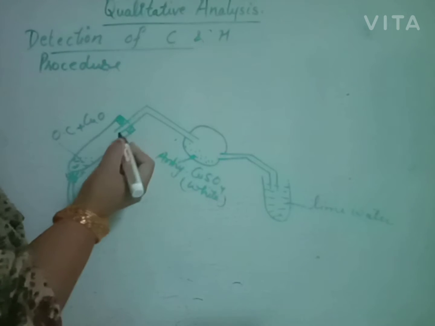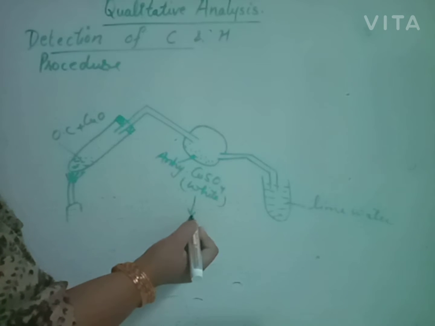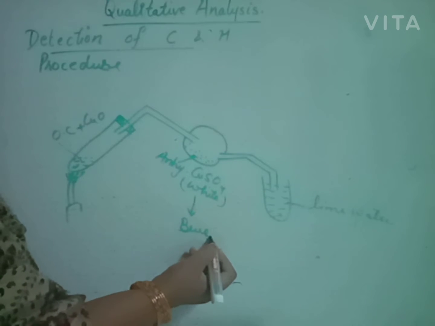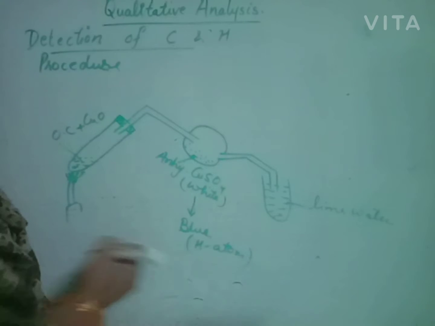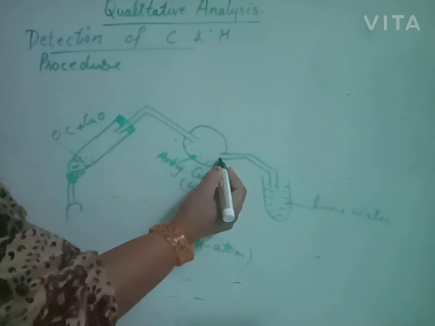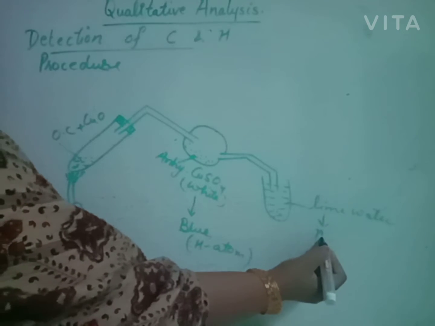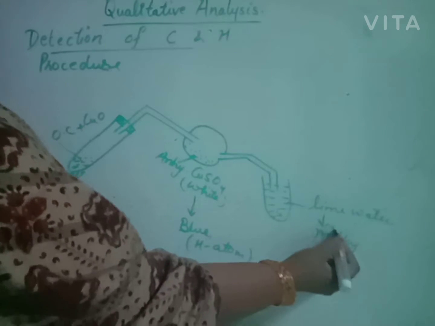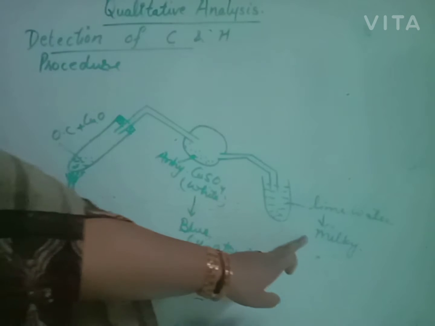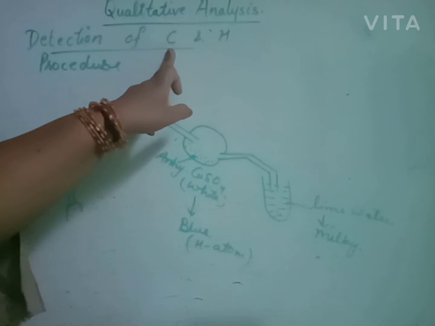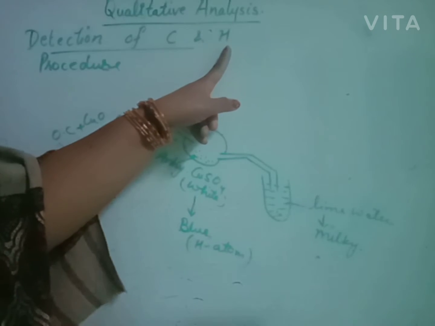If this mixture of gas passes through the delivery tube and the copper sulfate turns blue, that means hydrogen is present in the given organic compound. And the remaining gas passes through another delivery tube into lime water and this lime water turns milky. Then it is clear. Milkiness of lime water confirms the presence of carbon in the organic compound and blue color of copper sulfate confirms the hydrogen present in the given organic compound.